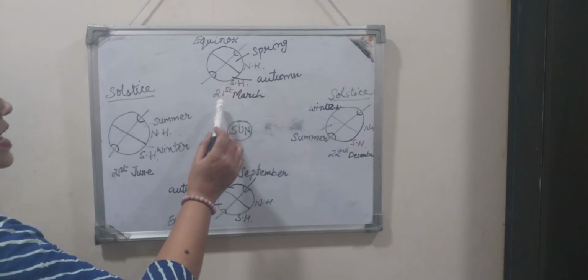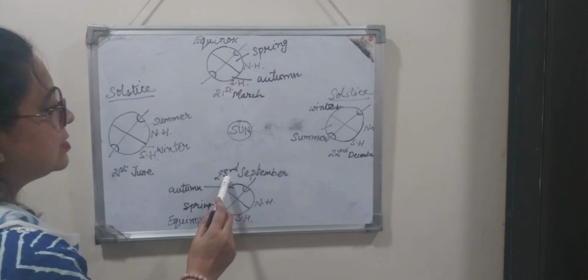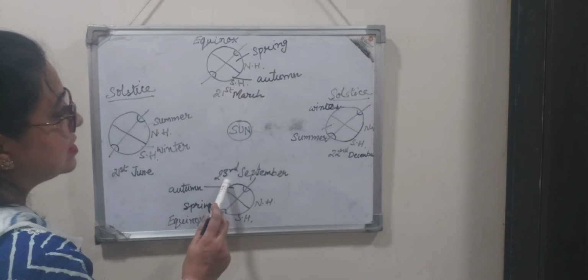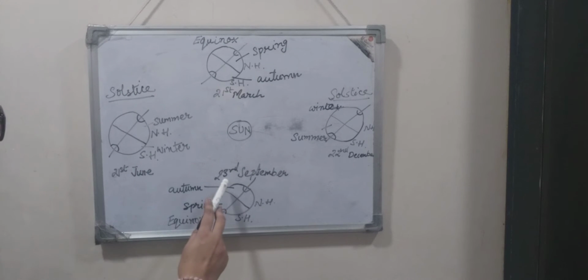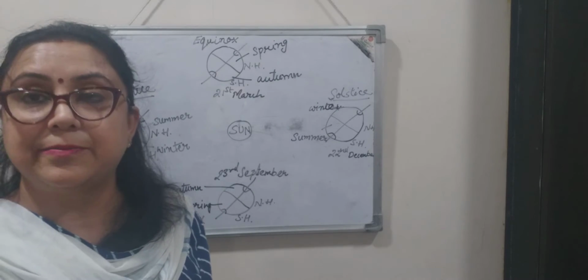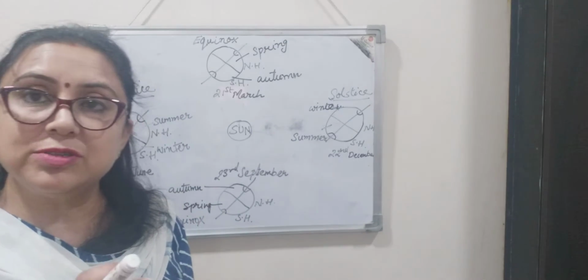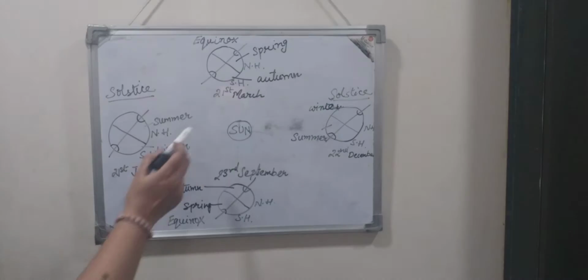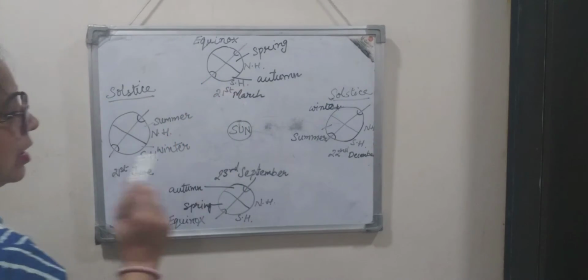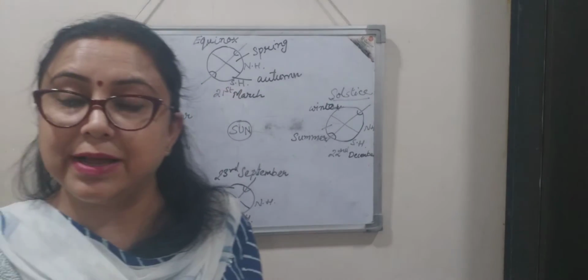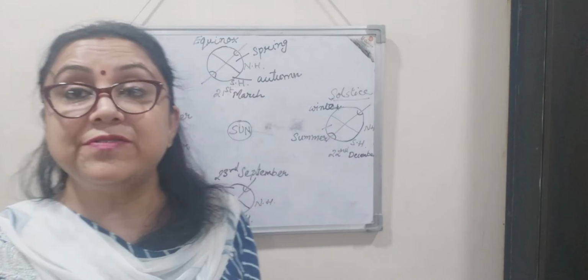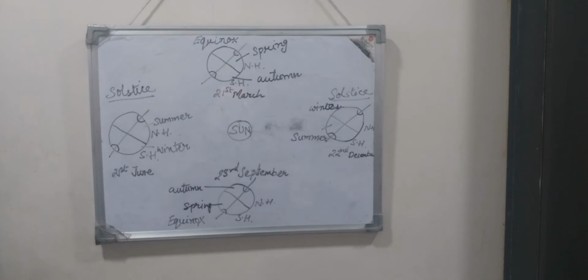On March 21st and September 23rd, the earth, in its due course of revolution, comes to such a position that the sun shines vertically at the equator, and the duration of day and night becomes equal.